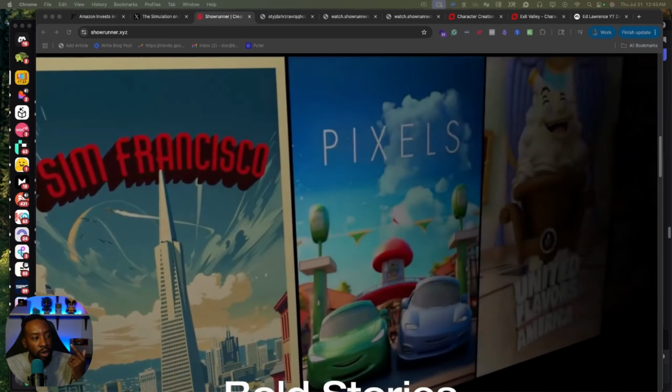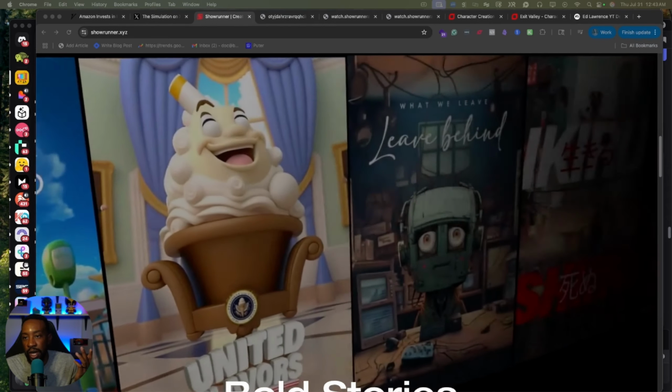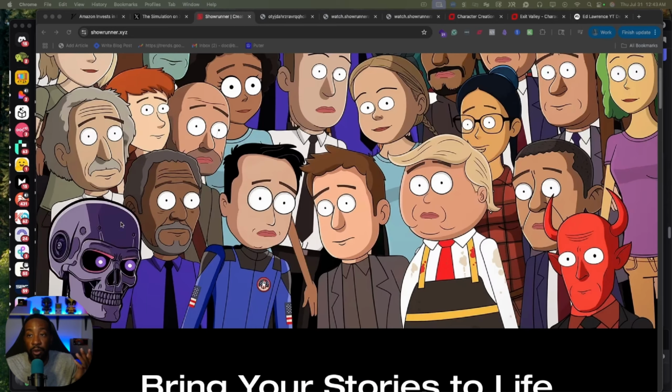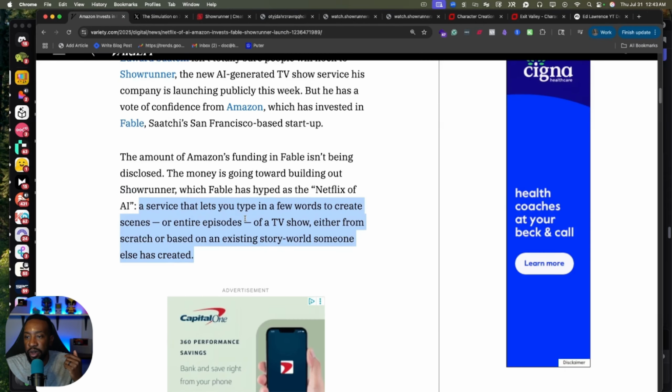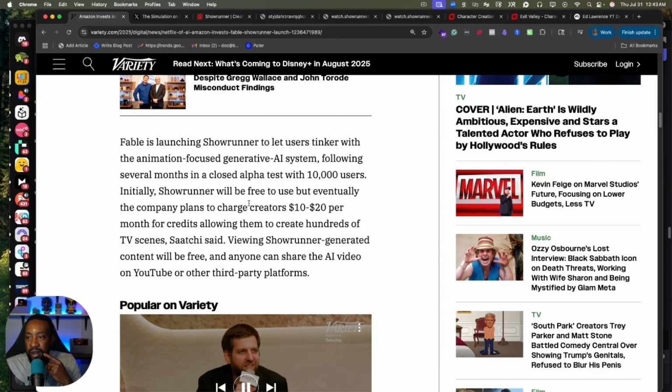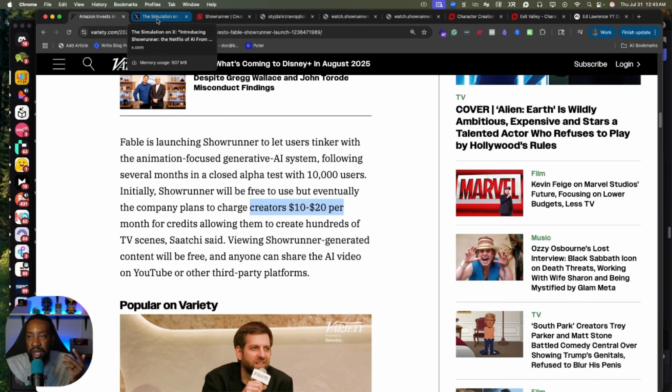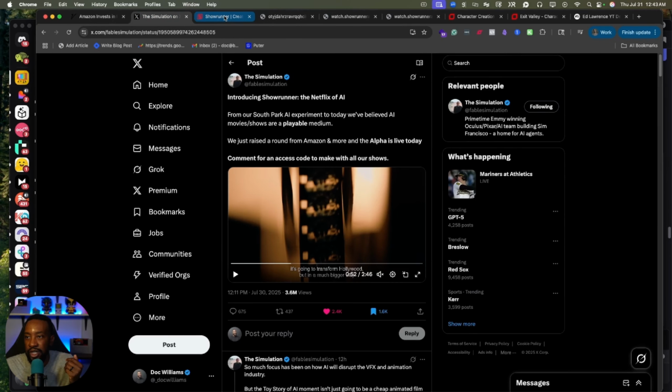You can try out all of these new tools, and you can start right now for free. It's mentioned that they're going to be charging in the future. I haven't seen that yet, but they're saying charging creators $10 to $20 per month based on the credits. That makes sense. I just haven't hit that threshold where I'm getting that message yet.